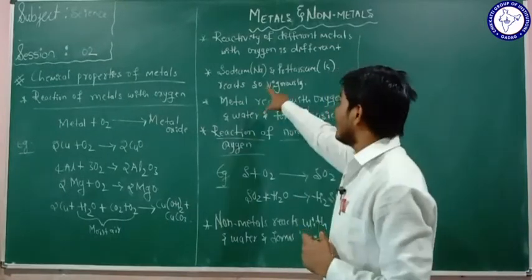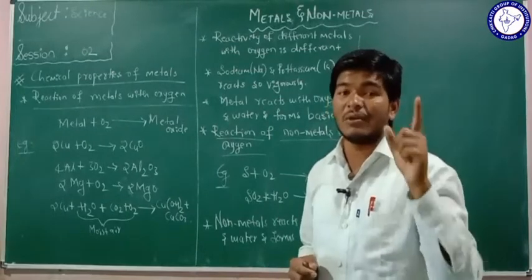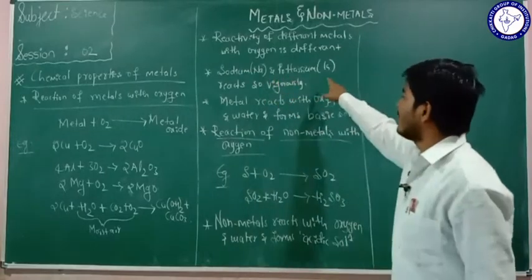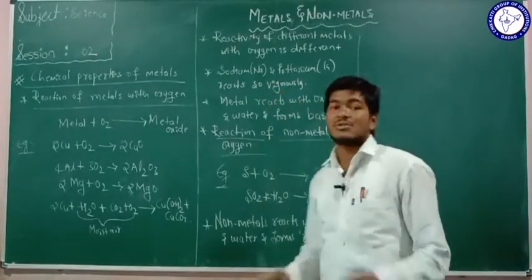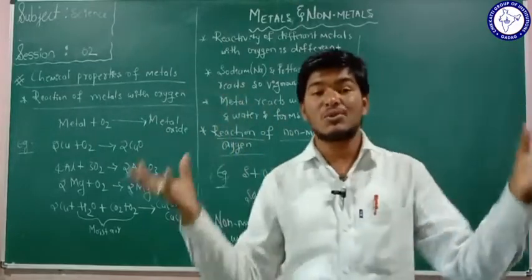The sodium metal reacts very vigorously with the oxygen. You have to be very careful here. Sodium and potassium react so vigorously that they catch fire when exposed to air.